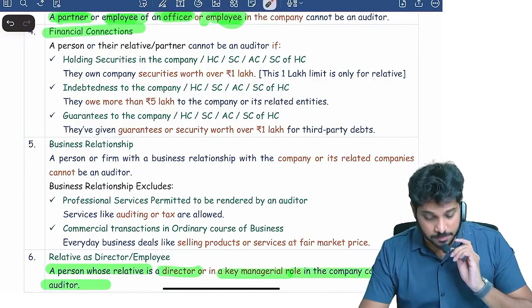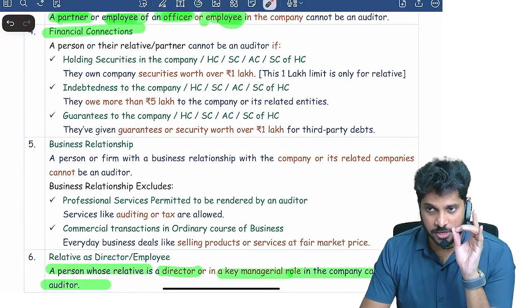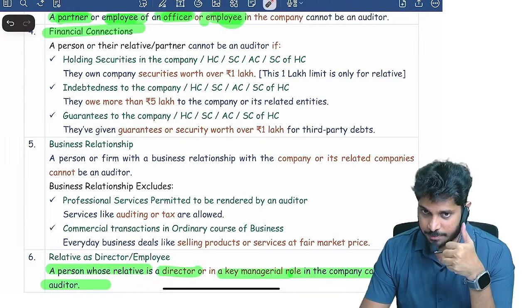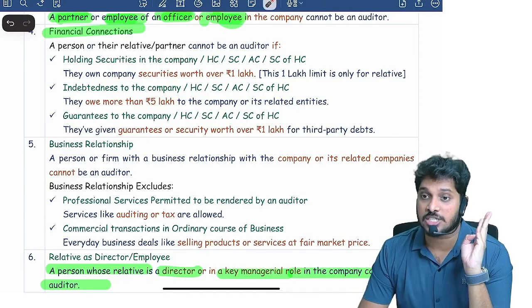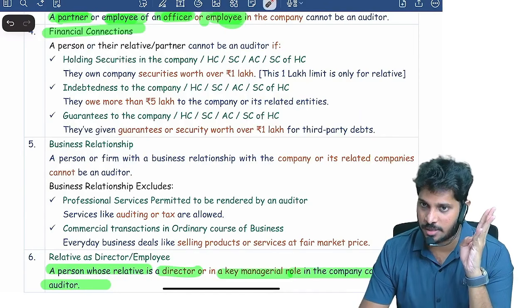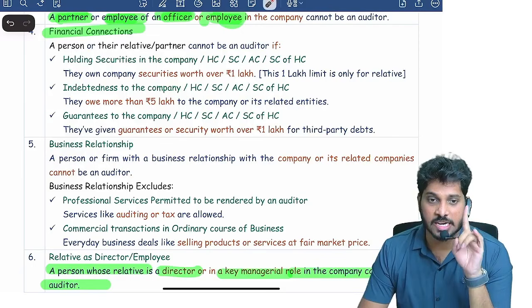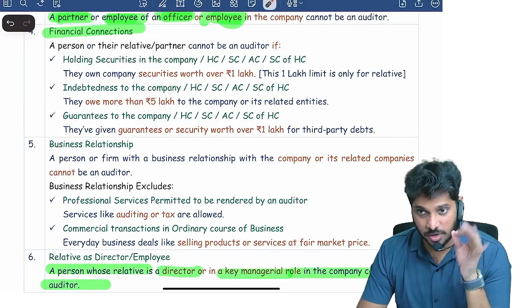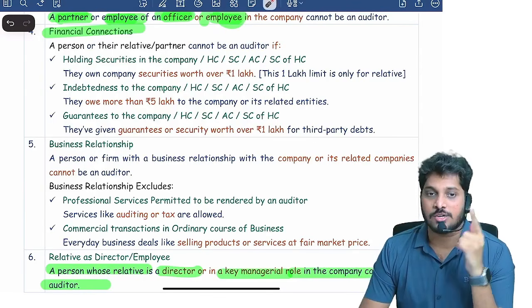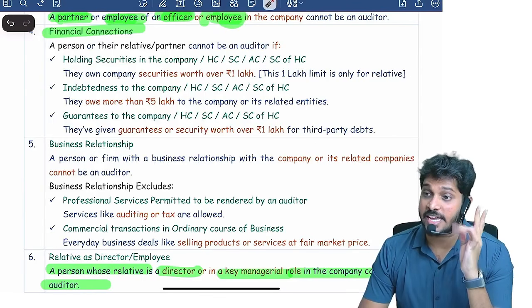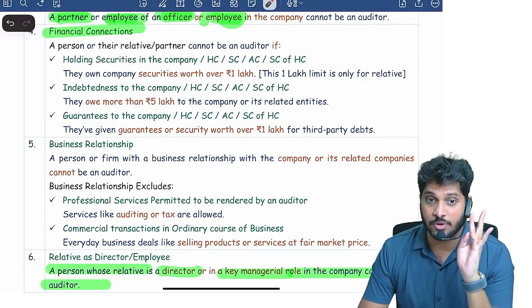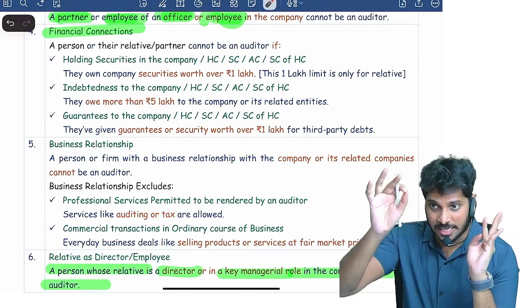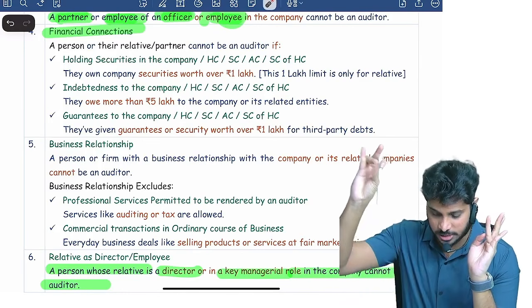So a person or a partner or relative holding security or interest in the company, holding, subsidiary, associate, sister company, subsidiary of its holding, is disqualified. However, a relative can have securities up to face value 1 lakh. Then the second disqualification: a person or relative or a partner, if they are indebted to the company for an amount exceeding 5 lakh. To whom? To that company, holding, subsidiary or associate or sister company.